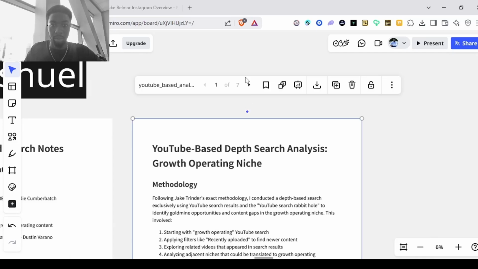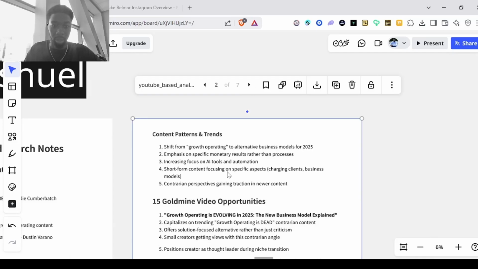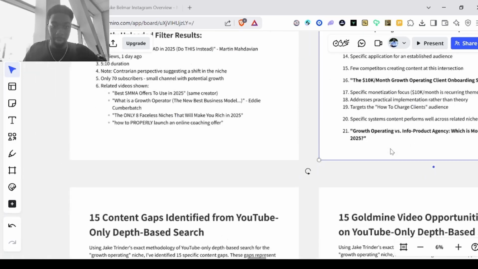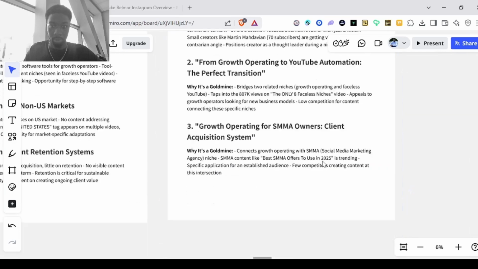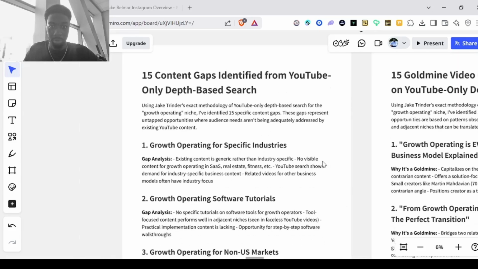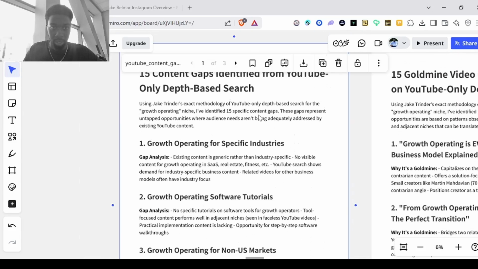Or is this a different file? Yep, it is a different file. Where's the same one? Okay, here it is. The Goldmine video opportunities. Yep. So, okay, here it is. Yeah, it gives you the content gaps, right? Which is okay. So content gaps.